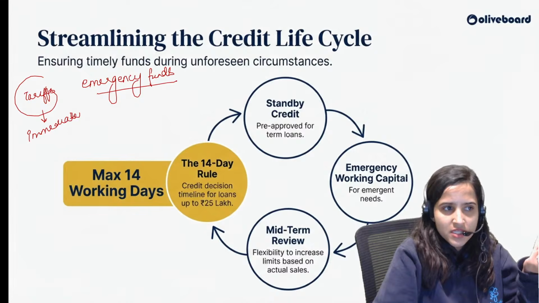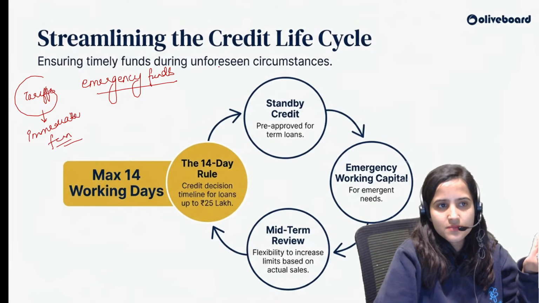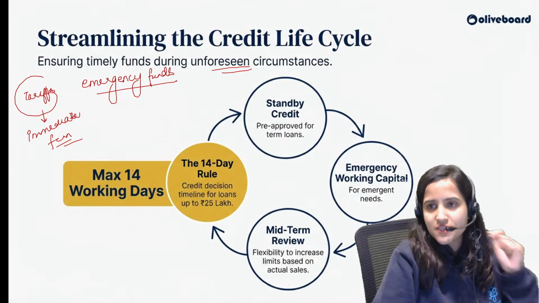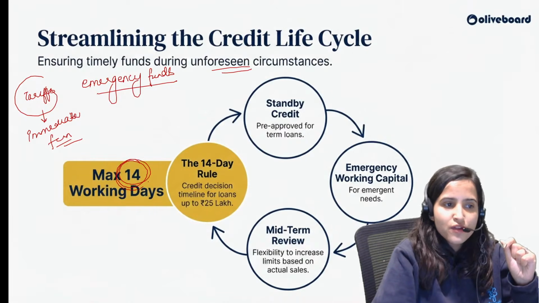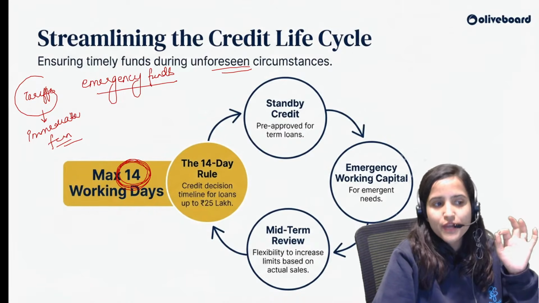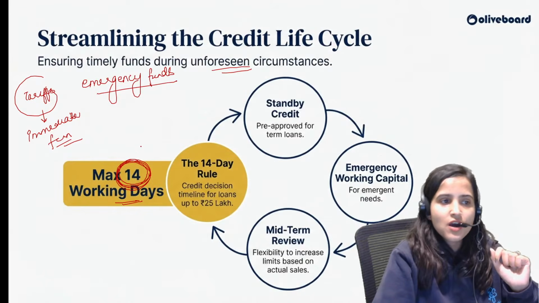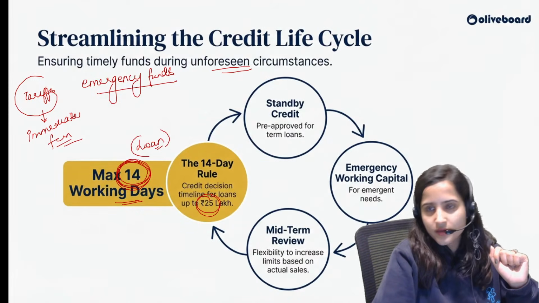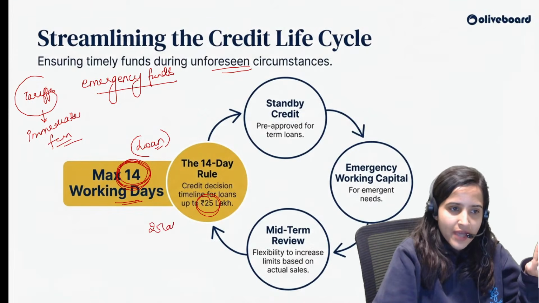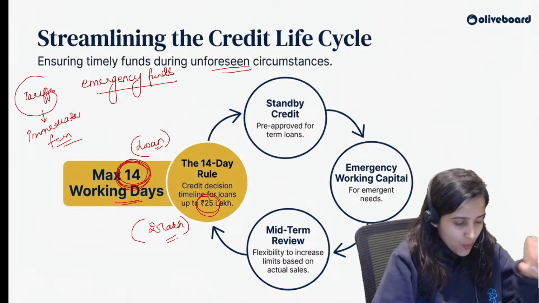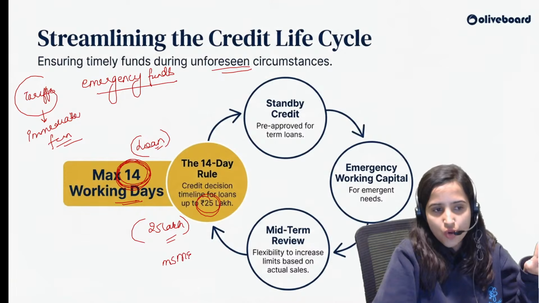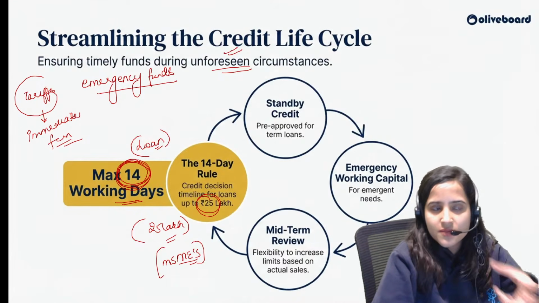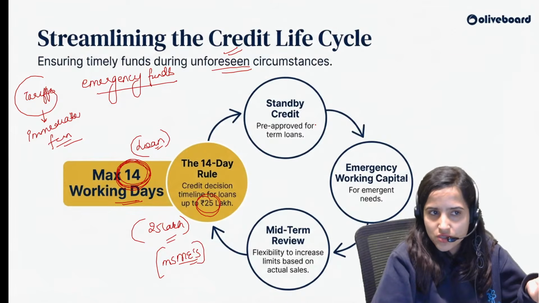If you need immediate fund for unforeseen circumstances, in this guideline they have specified that within 14 working days, the loan has to be provided up to 25 lakh. So up to 25 lakh emergency funds have to be provided to the MSMEs within how many days? Within 14 working days, for unforeseen circumstances, for emergency situations.